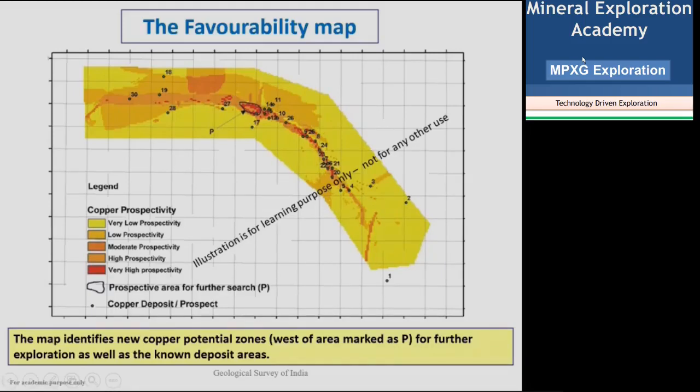And within them also, I have clearly identified one zone, which is circled, the area like this. This is for immediate search for copper. This is how GIS plays a major role in arriving at the favorability map for further detailed work for mineral exploration. It differs from area to area and from mineralization to mineralization.